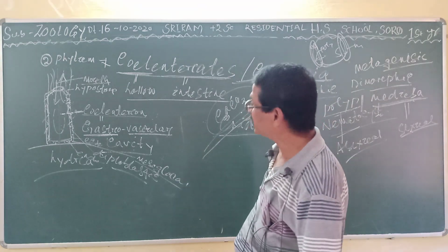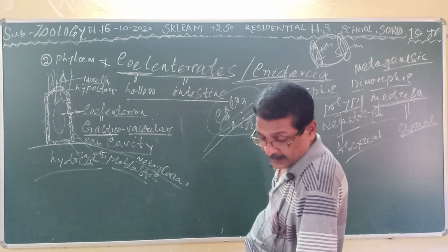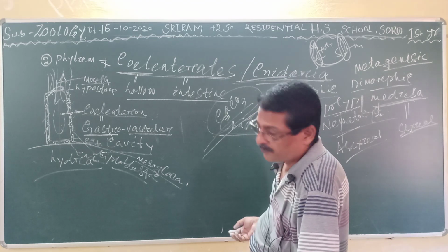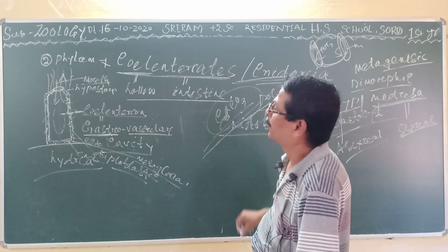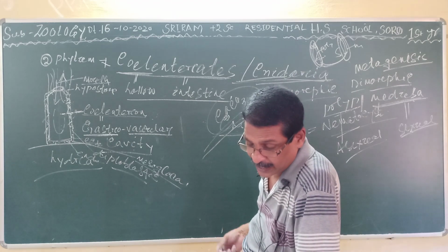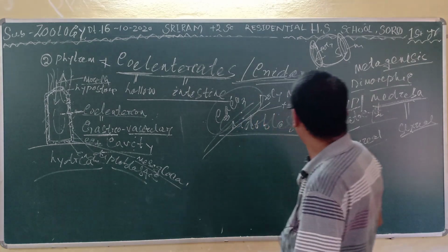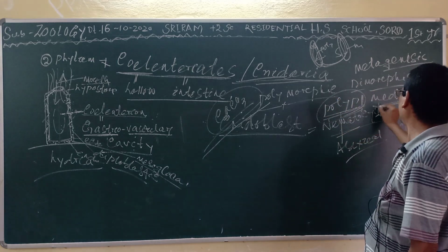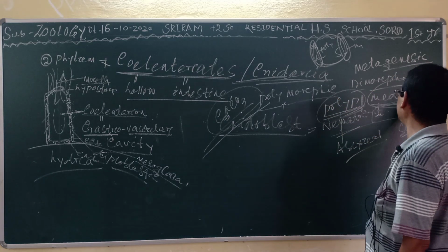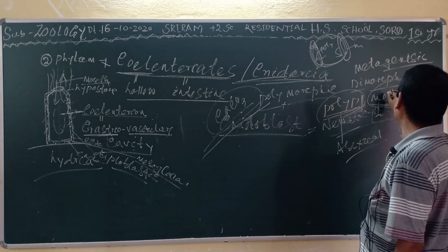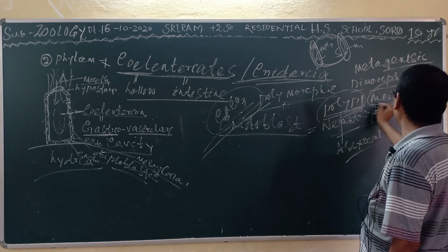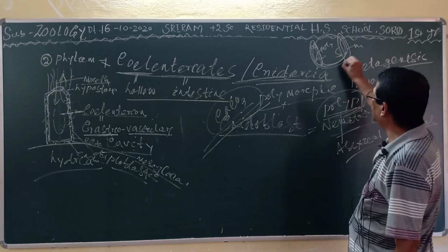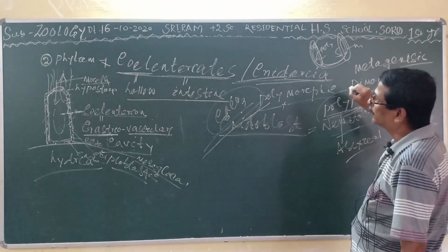Then its nervous system is a diffused one, and another thing is it shows dimorphic forms, one is polyp and another is medusa. The polyp is inactive or sedentary in nature and it is an asexual form, and the medusa is the free swimming form and it is the body for the sexual reproduction, and it performs the sexual reproduction.